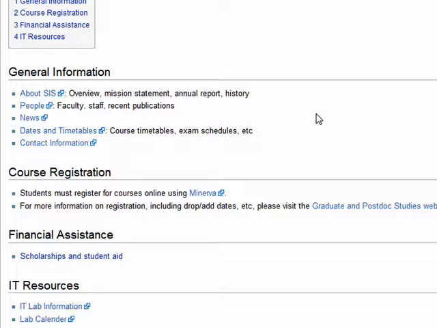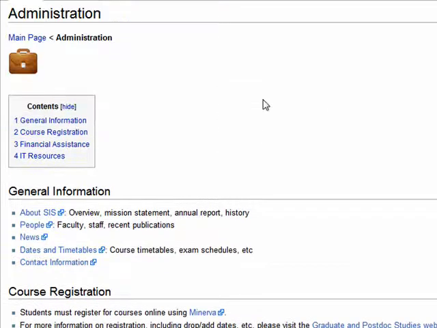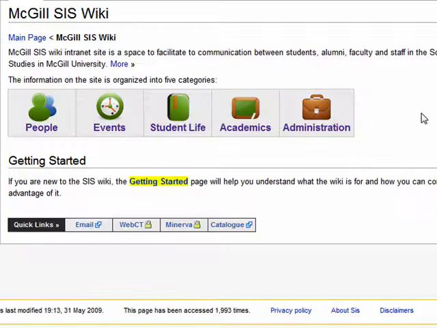Also, it's a great place for students to share tips and helpful information about dealing with some of the administration around studying at the school, registering for courses, adding, dropping, course evaluations, whatever it is. This is a place where you could store that kind of information. So that gives you a rundown of the main sections of the site.